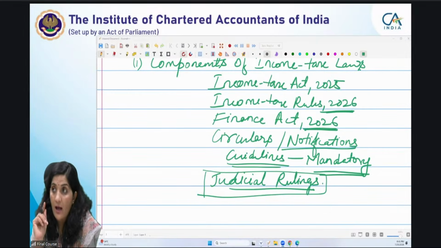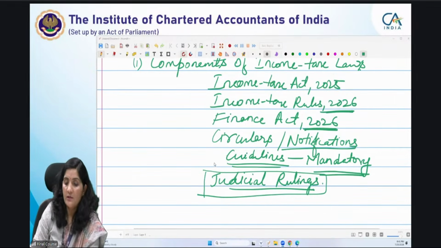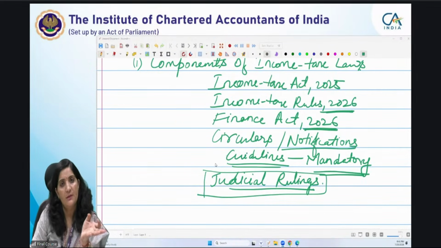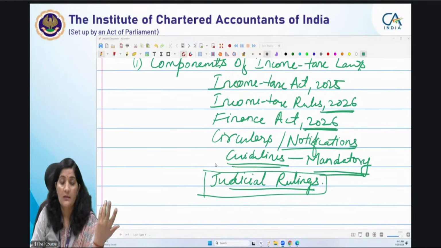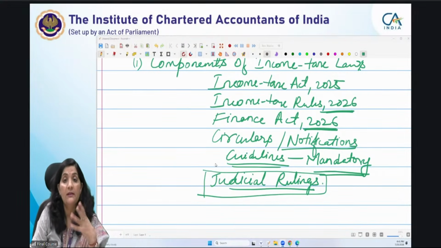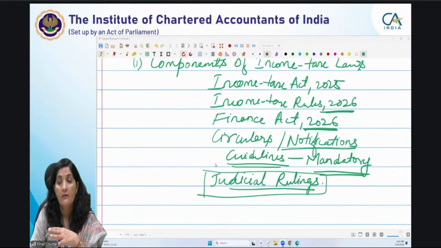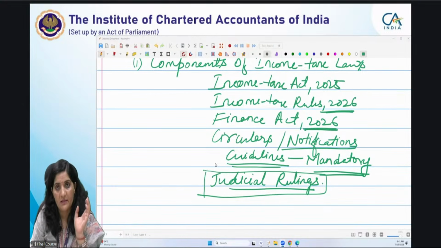So आपका study material में, because what happens, the provisions are still the same, and certain decisions, the Supreme Court decisions become the law of the land, right? Of course, the high courts have divergent views, but they are still relevant for you. Why? Because the provisions remain the same, it's just simplified. Or circulars or notifications also.